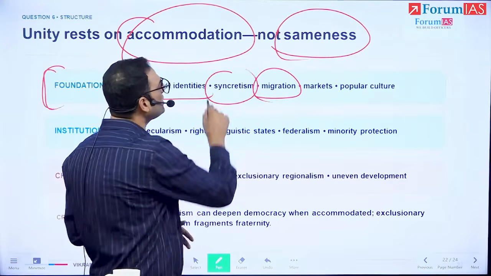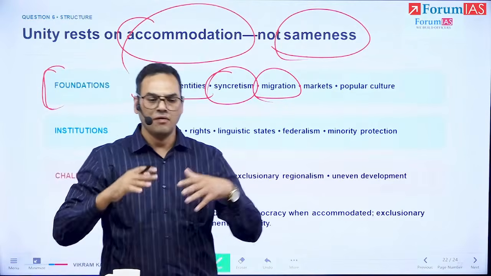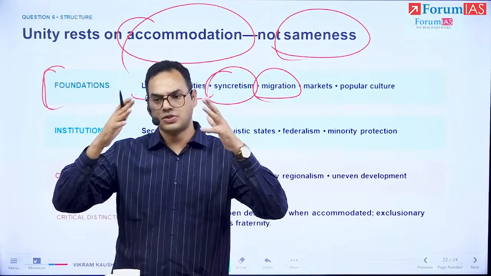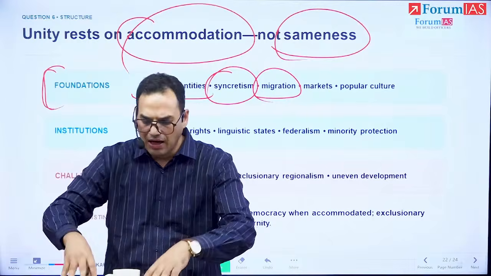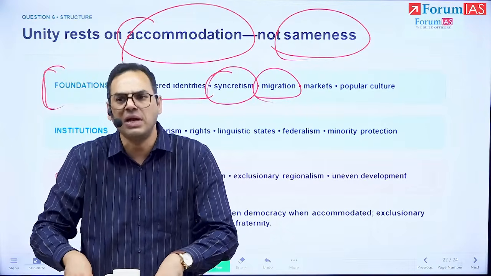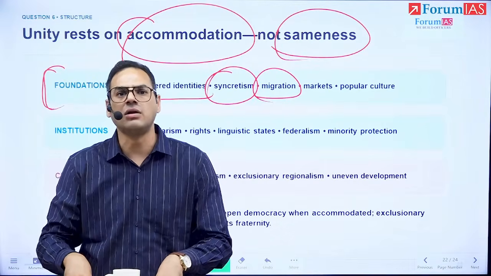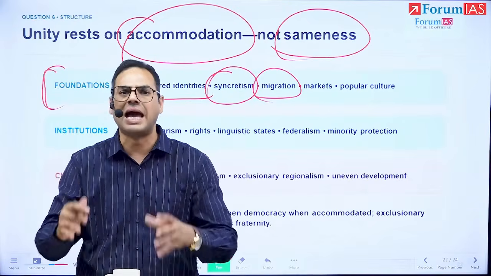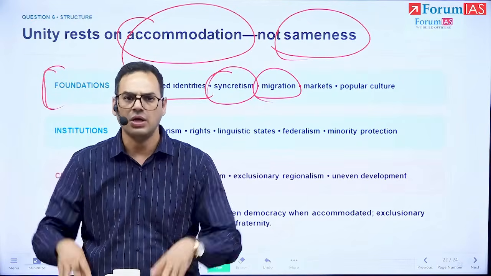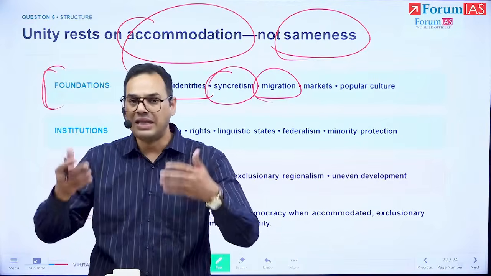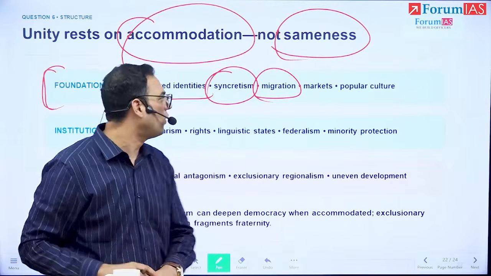We have religious syncretism. We have people who are celebrating common festivals. We have religions which have mixed with each other, and they have a common character which does not exist in isolated pockets. And that is also informing the identities of people.